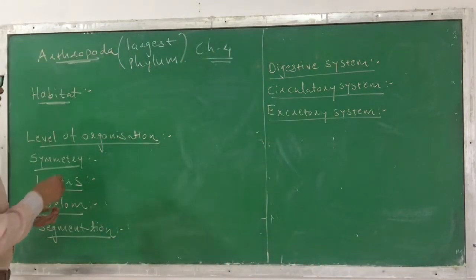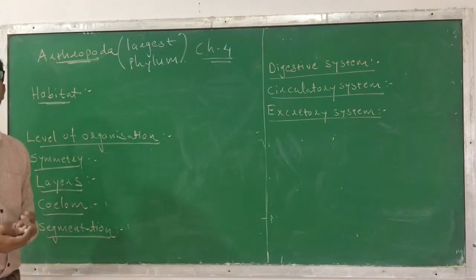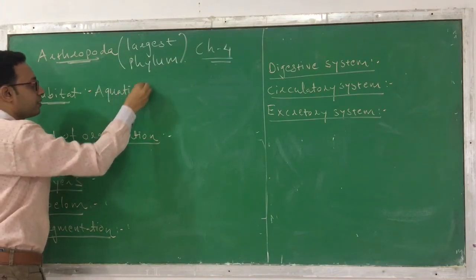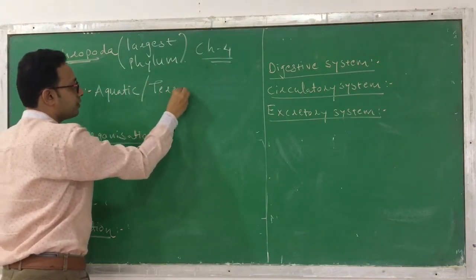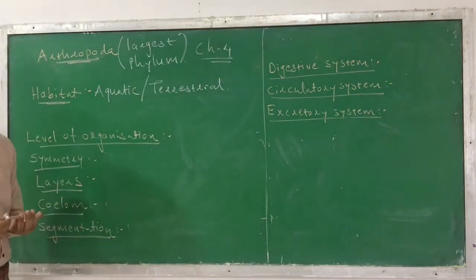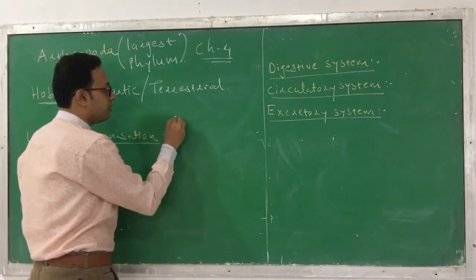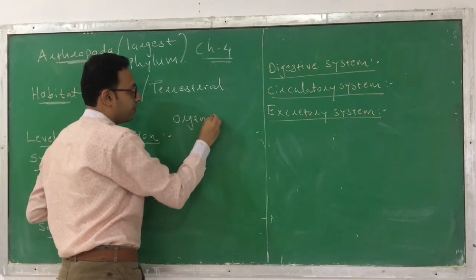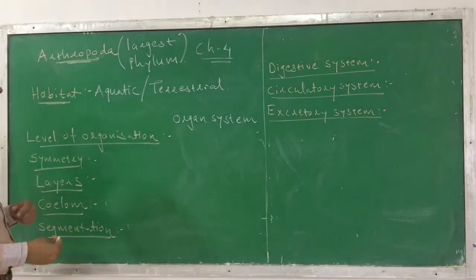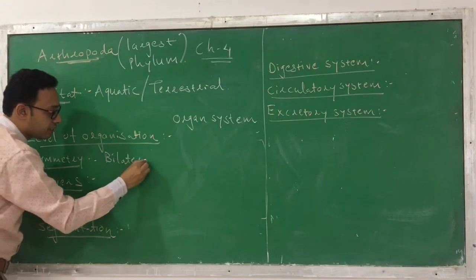Now the habitat, where they can be found. These are animals which can be found anywhere. They may be aquatic, or they may be terrestrial. Both kinds of variety you can find in this phylum. Now, which level of organization is observed here? Organ system level of organization is observed, which means they have different organ systems in their body. Bilateral symmetry is present.